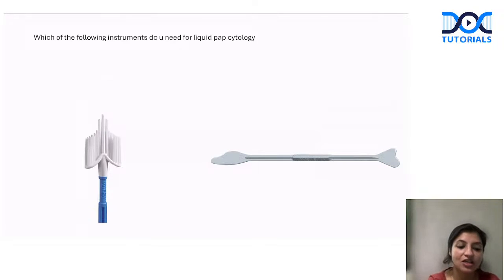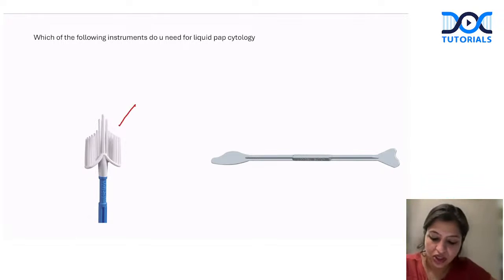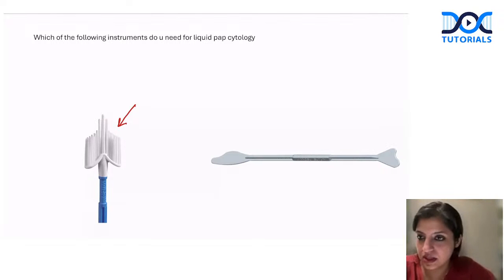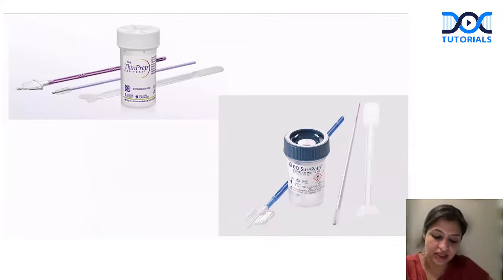Okay. So there was another question that was asked: which of the following is used in liquid-based cytology? The image that was shown to you was for liquid-based cytology. So what do you use for liquid-based cytology, guys? In liquid-based cytology, you're using this brush. This is called a broom. We scrape the area, and we cut its head and put it in the fixative. That's how we put the broom in the fixative itself.